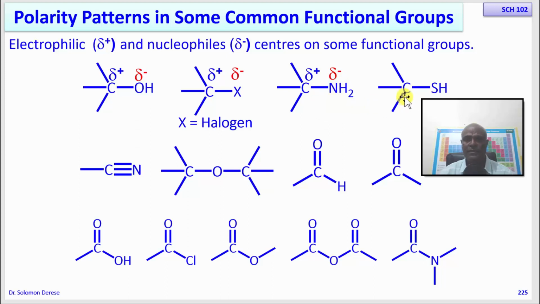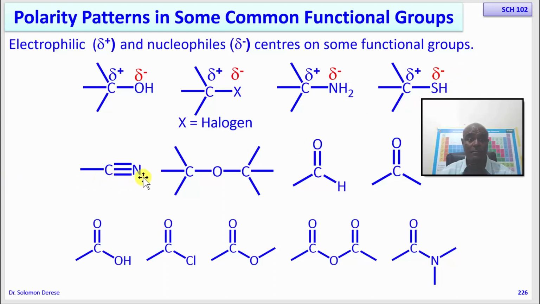So let's look at this carbon-sulfur bond. Again, the carbon-sulfur bond is reasonably polarized. Sulfur is a bit more electronegative than carbon. So on the carbon we have a partially positive charge, and on the sulfur we have a partially negative charge.